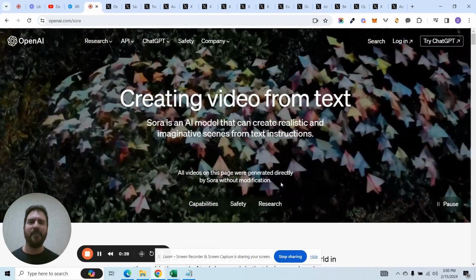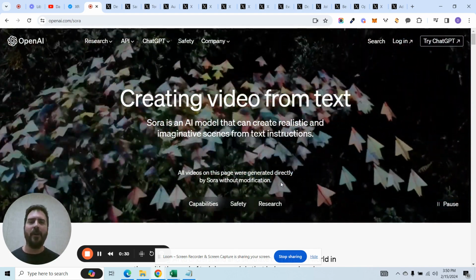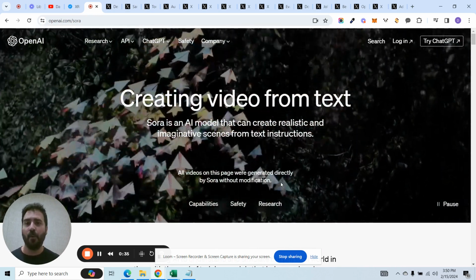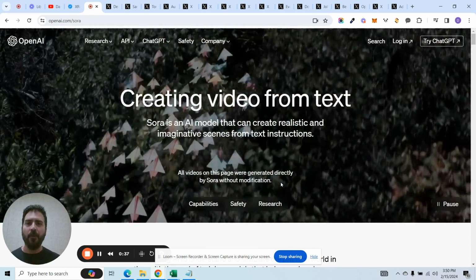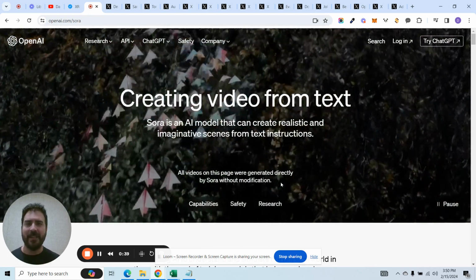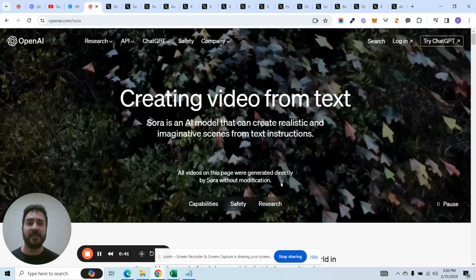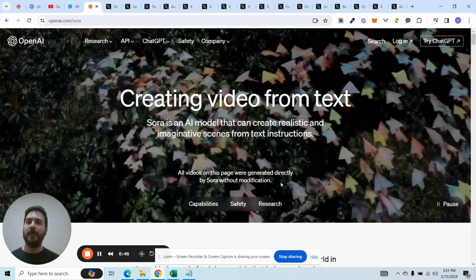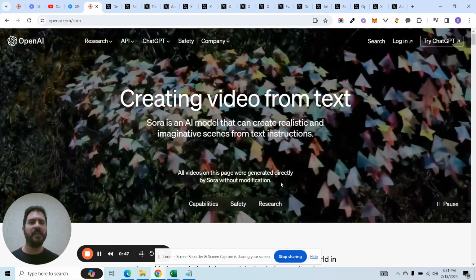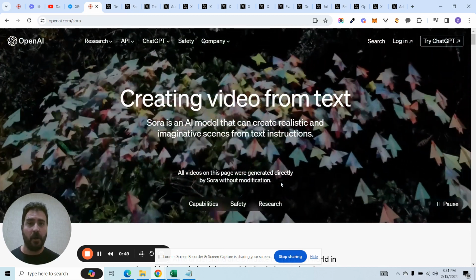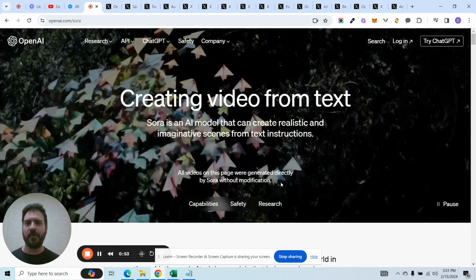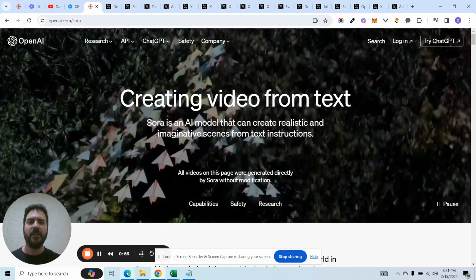I cannot overemphasize how much this is going to disrupt and impact the world. We're talking creating fully fledged videos from literally sentences, from text, from English words. We're going to be creating videos from complete scratch. The characters don't exist, the people don't exist, but the videos are 100% real. They look completely real. I'm going to go through some examples with you and show you what I'm talking about, right? So they just announced this today.